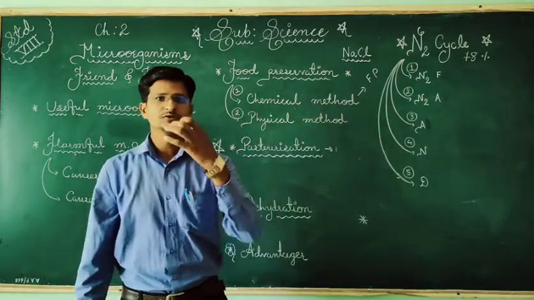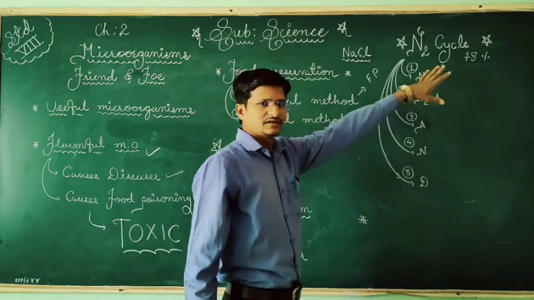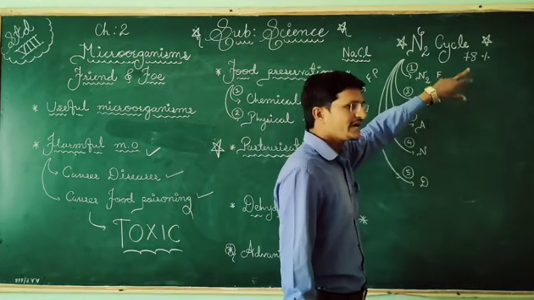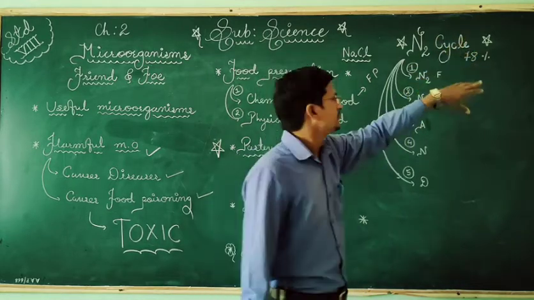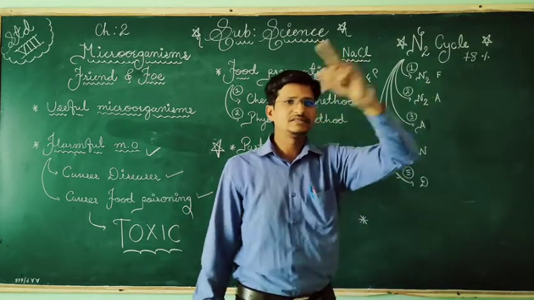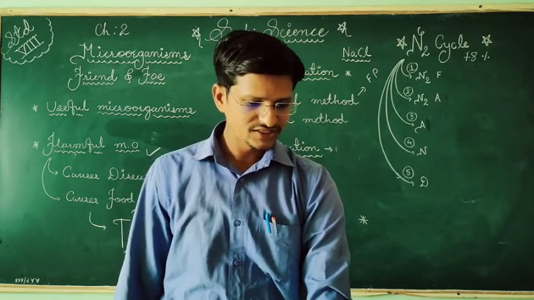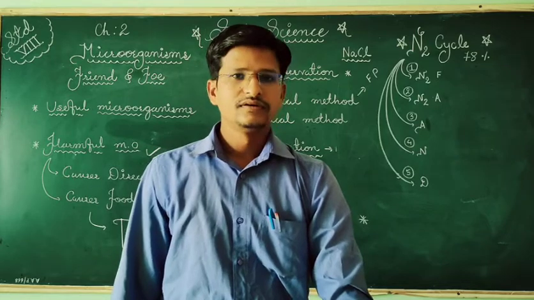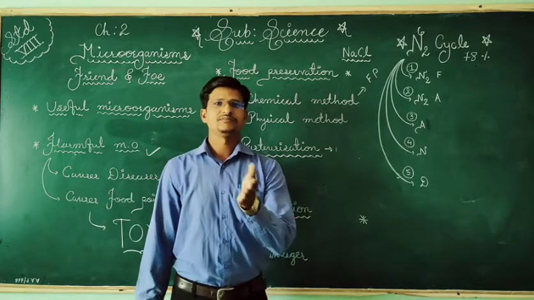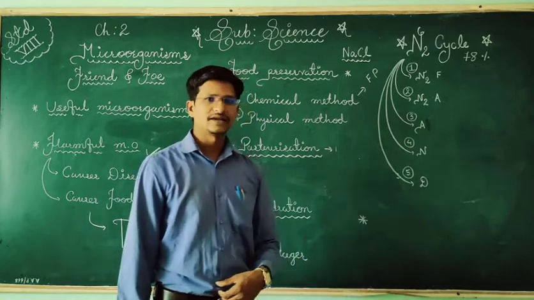So we are not able to take it directly. It is transferred first into the plants or by animals, and again transferred back to the environment, back to the atmosphere. Means it is in the atmosphere, taken by the plants, and again back to the environment. It is a cycle. So we can say the nitrogen cycle is a cyclic process of nitrogen from the atmosphere to plants and plants to the atmosphere. That is called the nitrogen cycle.